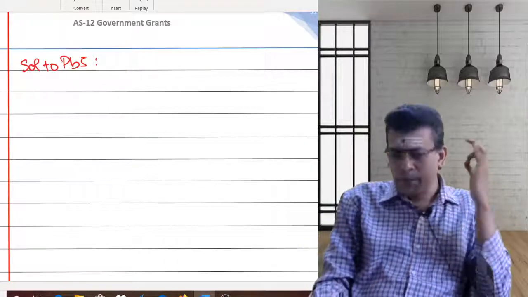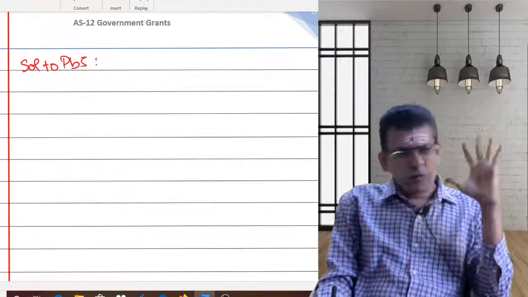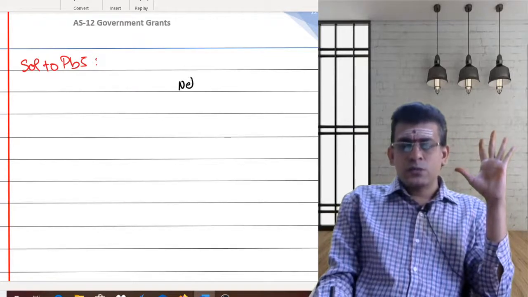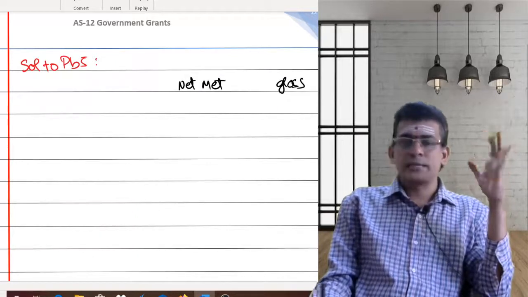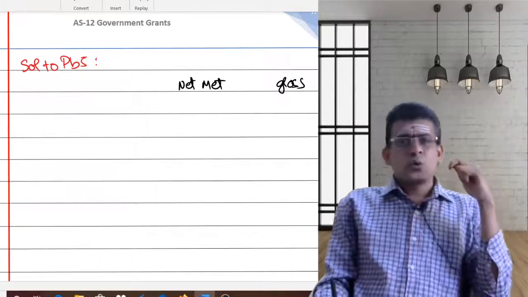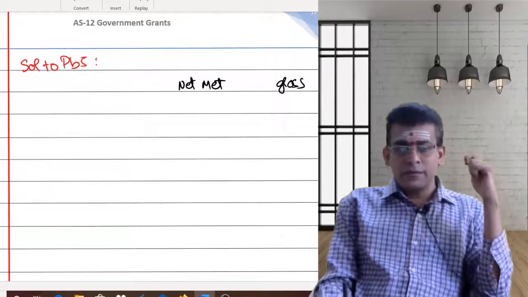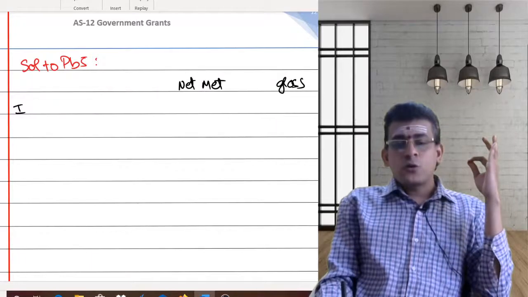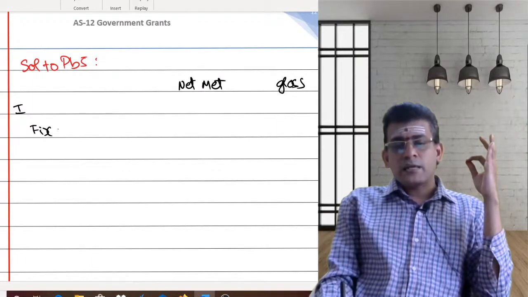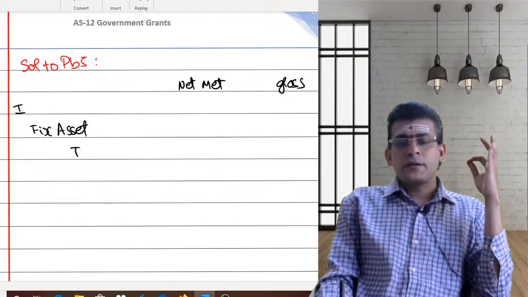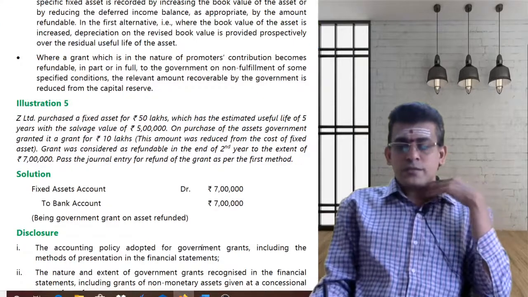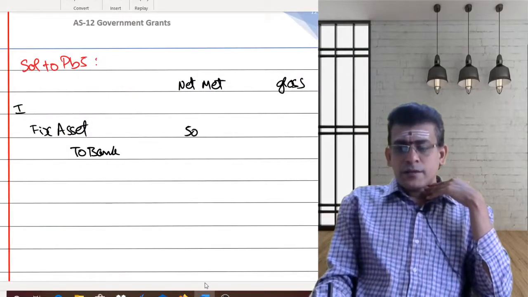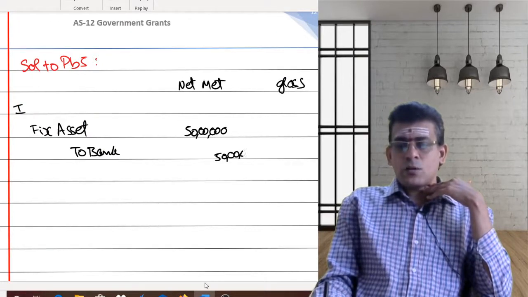Now first, let us consider this as your net method and let us consider this as your gross method. So let us do both the things simultaneously. What is your first entry? You are purchasing an asset. In year 1 you had purchased an asset. When you purchase a fixed asset, what entry will I pass? Fixed asset account will be debited, and as you are incurring an expense, bank account will be credited. What is the value of the fixed asset? 50 lakhs. So here, fixed asset account will be debited 50 lakhs, and the same amount I will credit to my bank account, 50 lakhs.